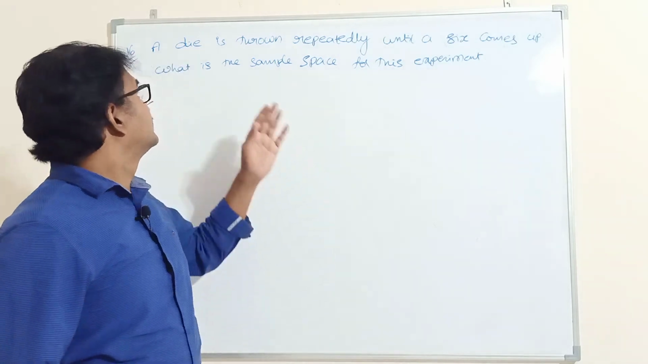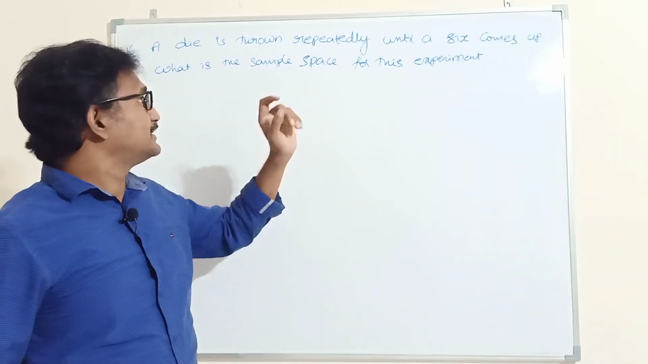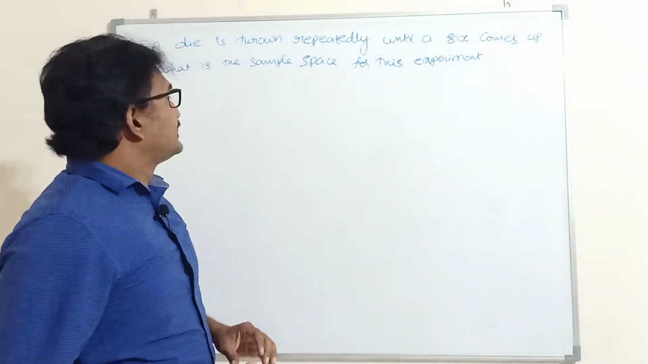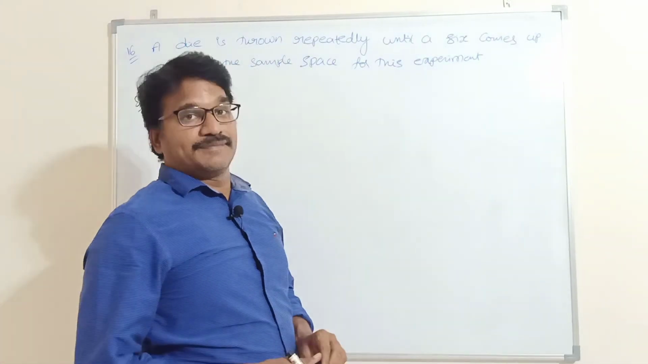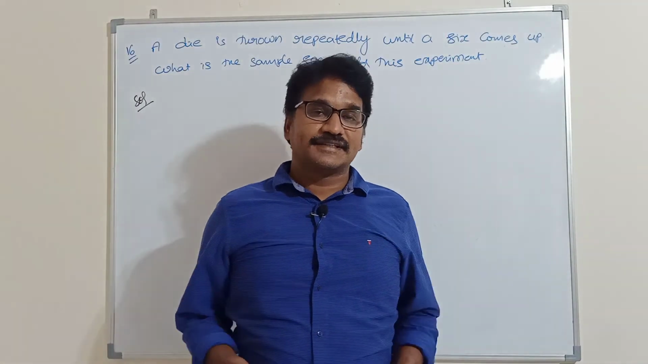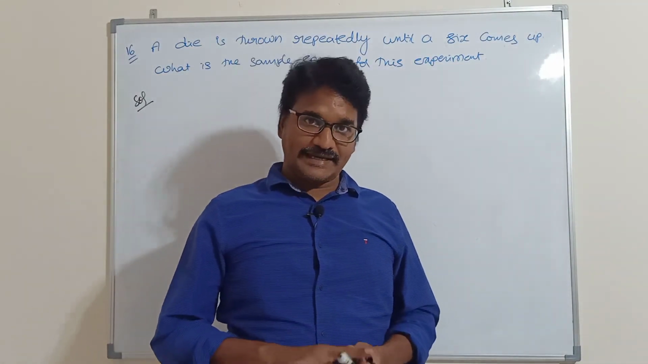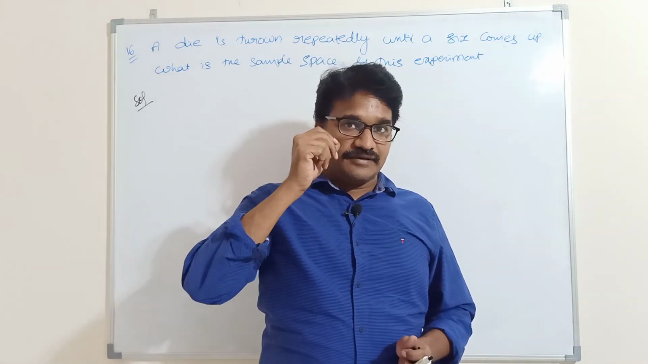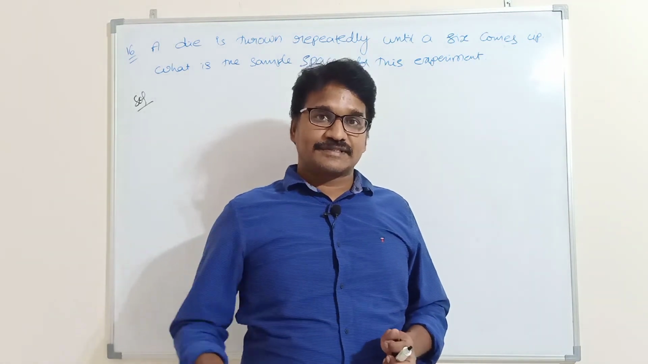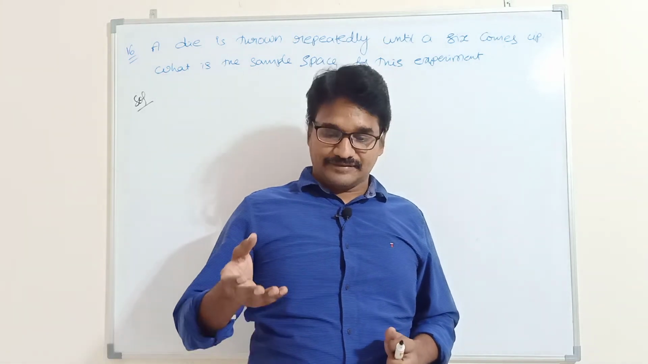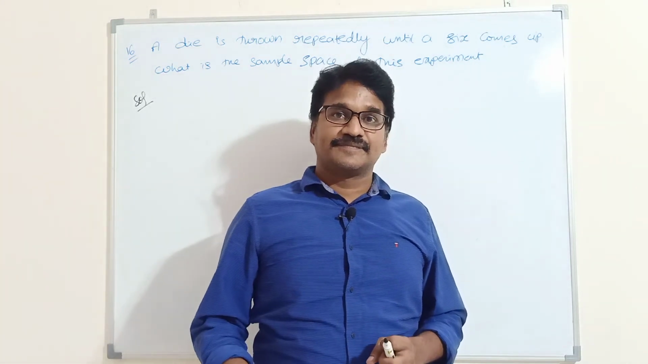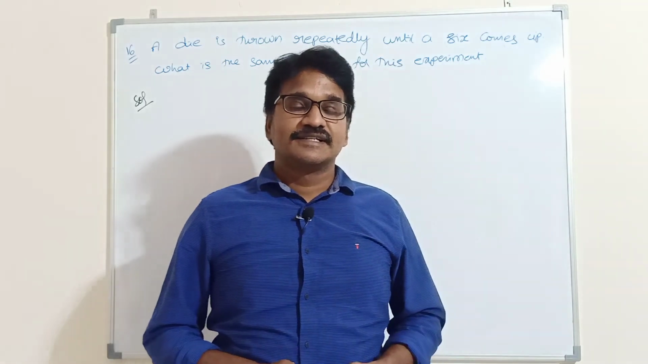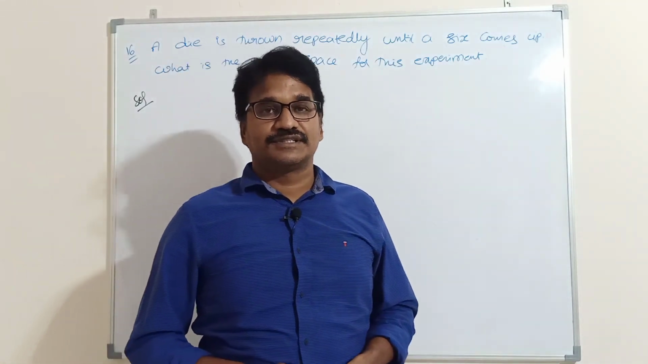Next, 16th problem, the last problem on this exercise. A die is thrown repeatedly until a 6 comes up. What is the sample space for this experiment? Just imagine you are playing the game. You have one die in your hand. When you are throwing a die continuously, whenever you get 6, you are the winner. Otherwise you are the loser. So write the sample space for this situation.